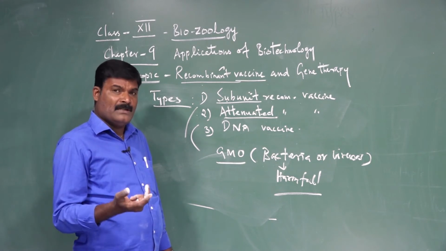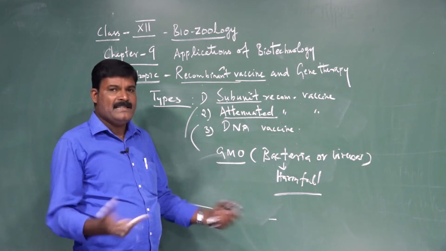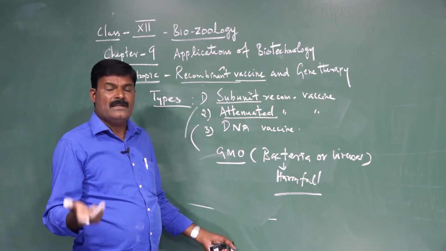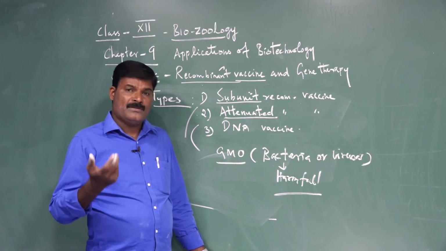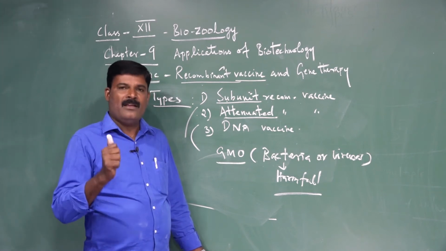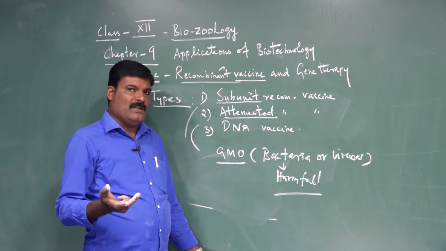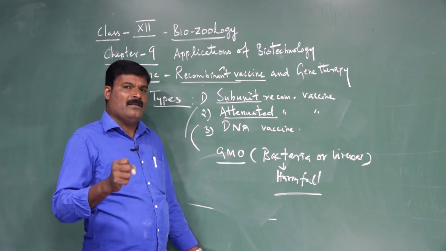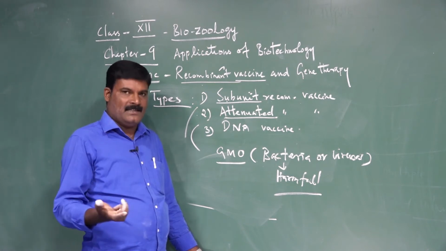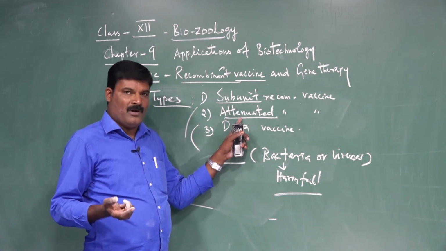Even when microbes enter inside the body, they do not cause any disease. That form is called what? Avirulent. Many of the microbes which are living inside the body do not cause any disease. Why? They are an attenuated form, a mild form. So they do not cause disease, but they can produce a vaccine. So they are called the attenuated form.